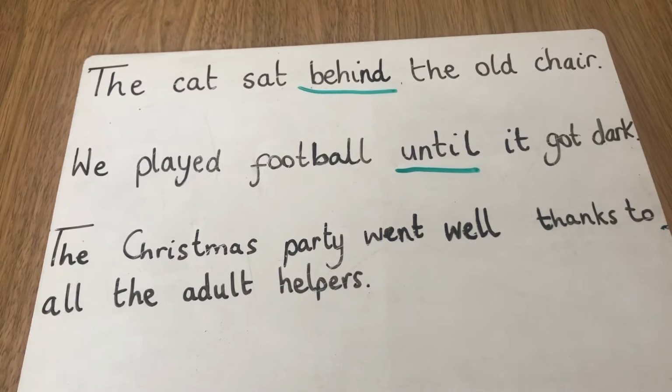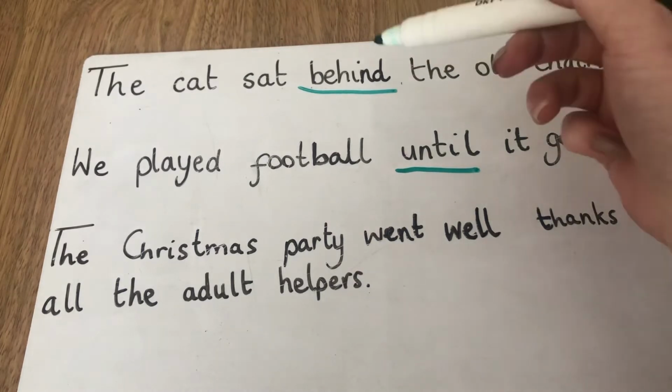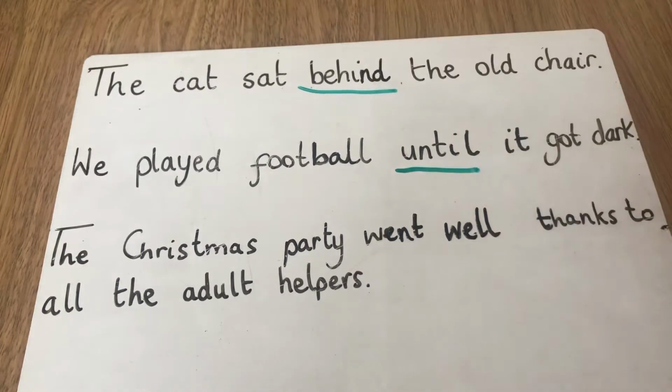It tells you when something's happened. So we've got a place preposition, which tells you where it's going to happen, and now we've just had a time preposition. The next sentence we've got is the Christmas party went well thanks to all of the adult helpers.